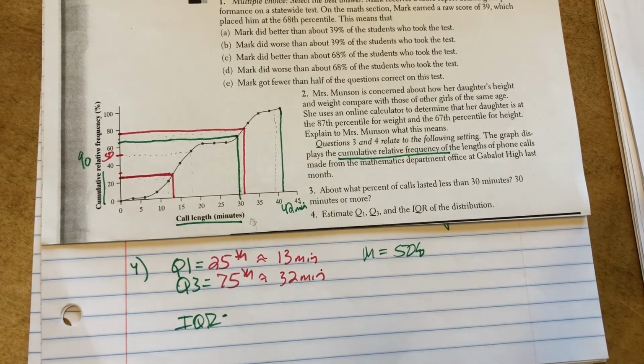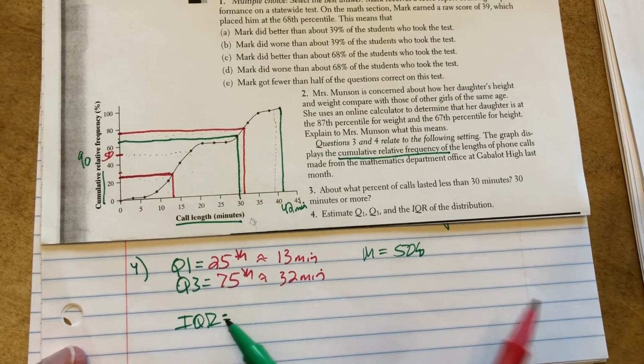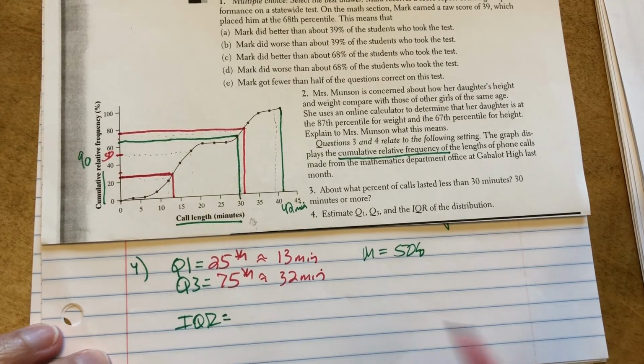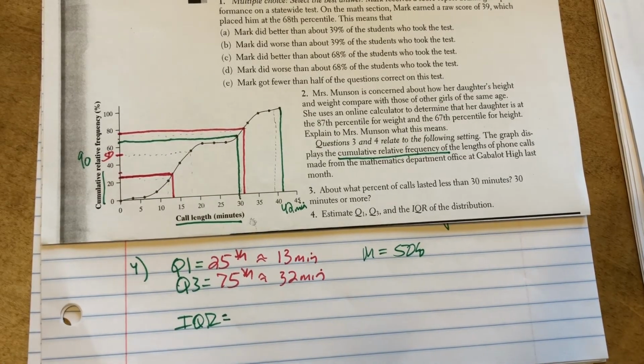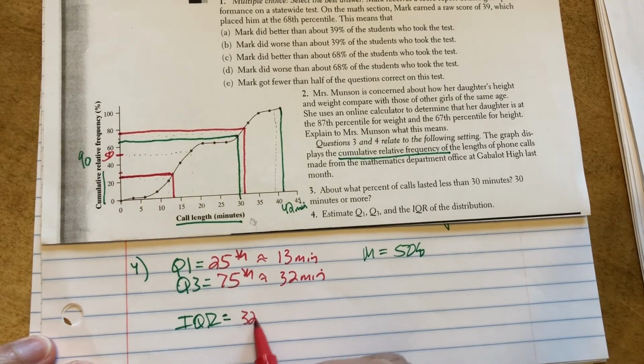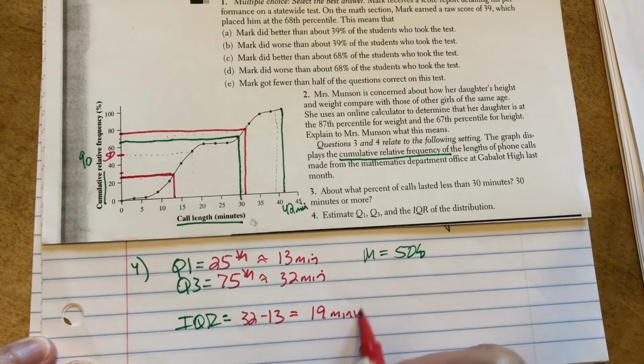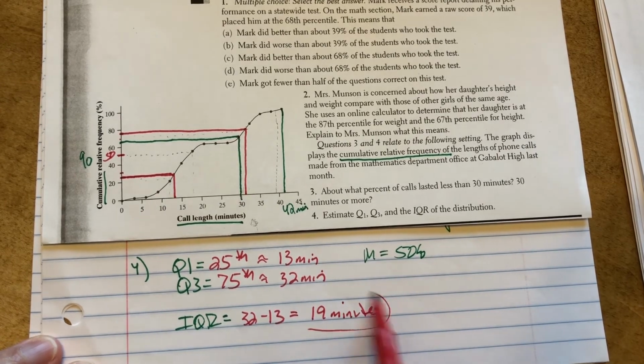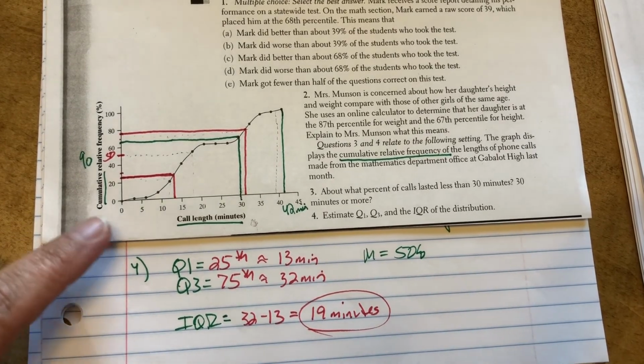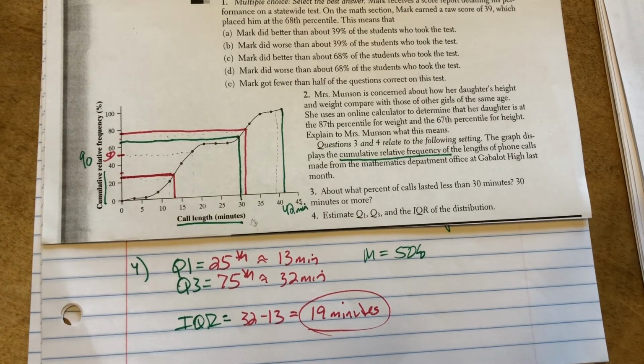Now that we have that, we can find our interquartile range, Q3 minus Q1. So 32 minus 13 gives me 19 minutes. So 19 minutes is the interquartile range of this distribution of call lengths.